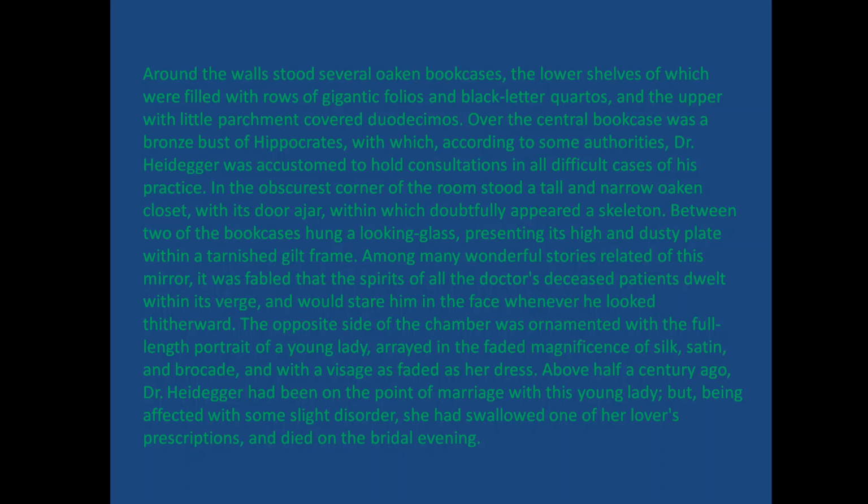Quartos are books made from paper folded 4 times. And the upper with the little parchment covered duodecimos. And the upper shelf of this bookcase was full of duodecimos. Duodecimos are those papers that are folded 12 times.